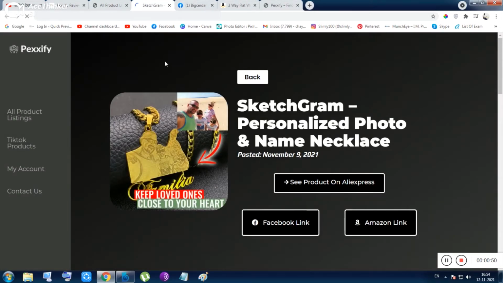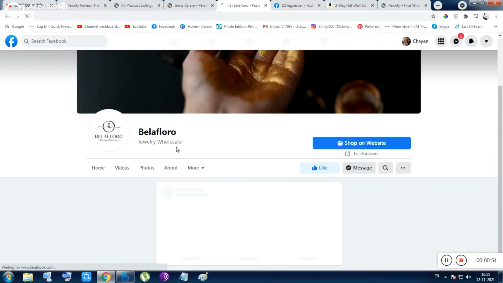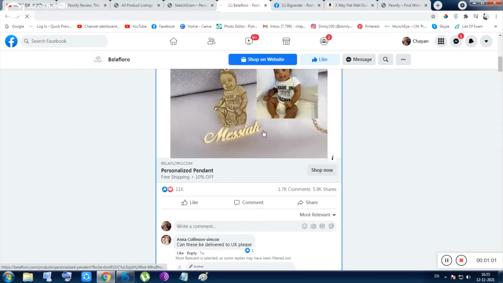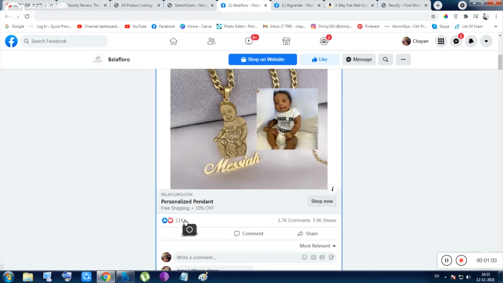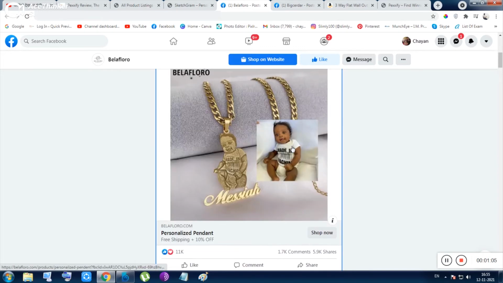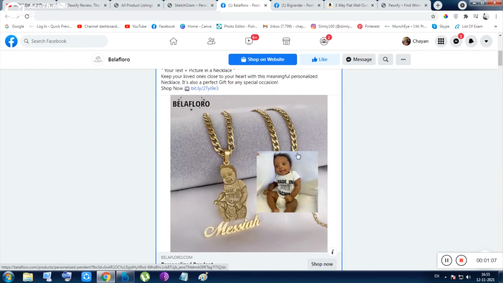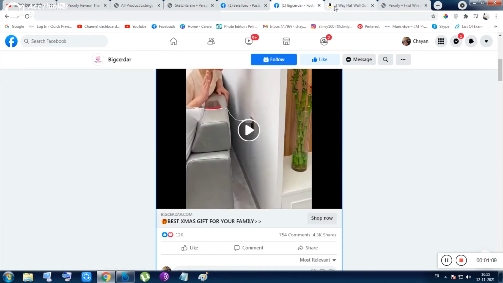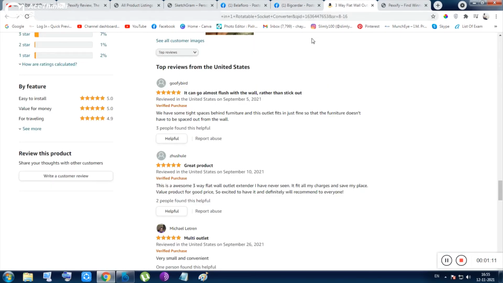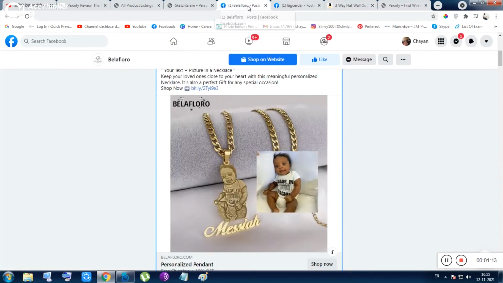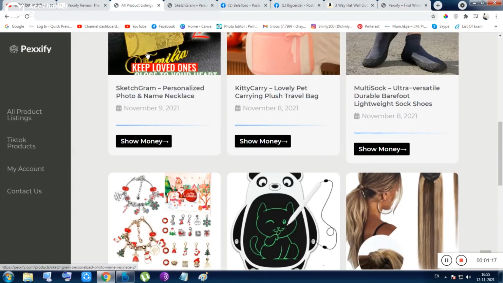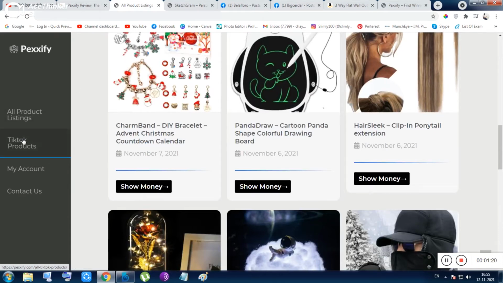Okay, so I am now opening the Sketchgram. Inside Sketchgram, if I click on the Facebook link, it will show me the Bella Floro page. From the Bella Floro page, it will show me the product's trendingness, or it will show me the product is really going good. So you should have this tool if you want to do drop shipping. Whether you are a newbie or pro, it doesn't matter. You can do drop shipping very easily from home, and this is a very difficult time going on.